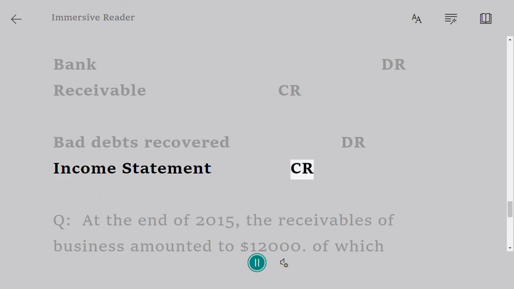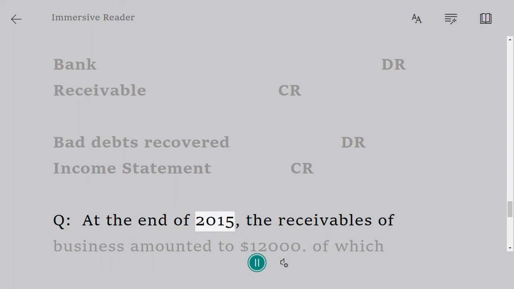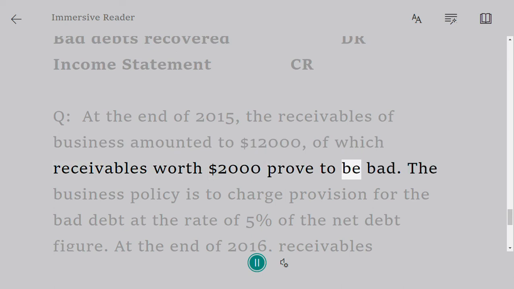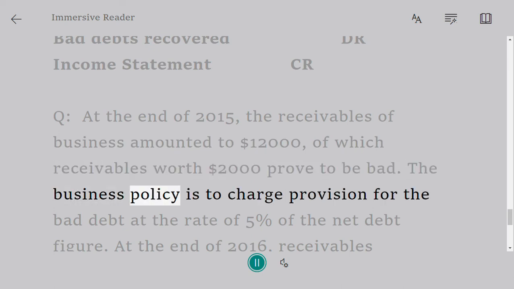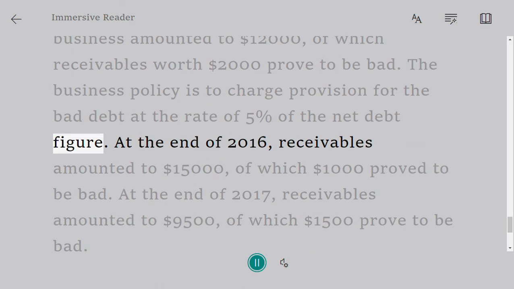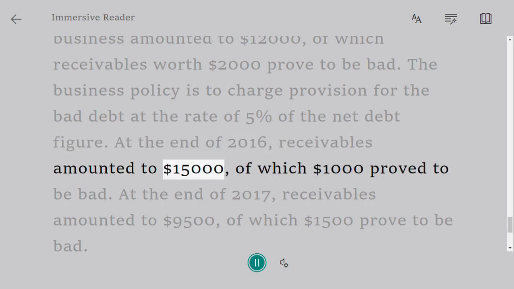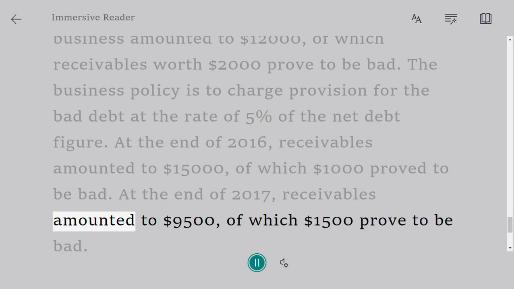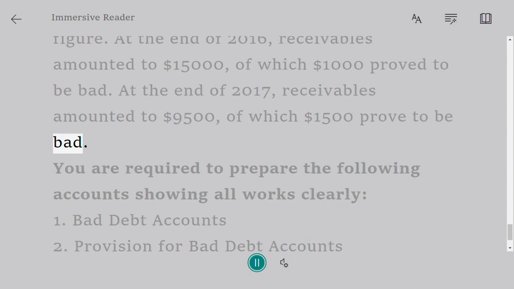Question: at the end of 2015, the receivables of a business amounted to $12,000, of which receivables worth $2,000 proved to be bad. The business policy is to charge provision for bad debt at the rate of 5% of the net debt figure. At the end of 2016, receivables amounted to $15,000, of which $1,000 proved to be bad. At the end of 2017, receivables amounted to $9,500, of which $1,500 proved to be bad.